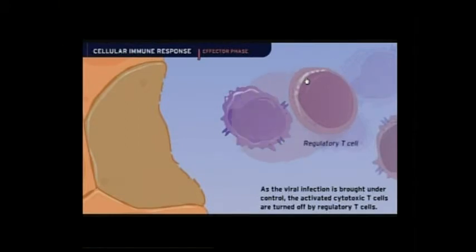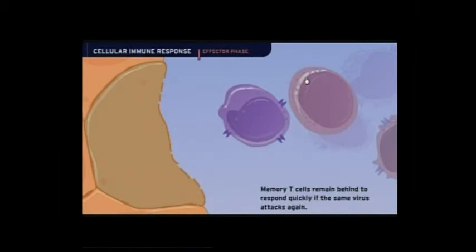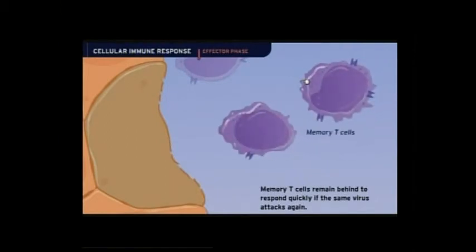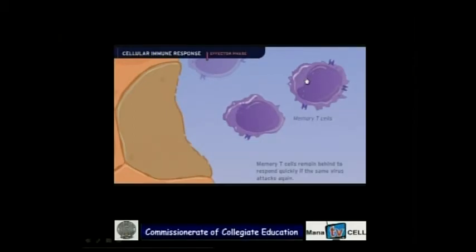In the meanwhile, after removing these infected cells, the regulatory T cells will come and inactivate the cytotoxic T cells, and in that process it also forms some memory T cells, memory cytotoxic T cells. These cells remain calm until the second immune response. In the second immune response, when the same antigen is exposed, they rapidly convert into cytotoxic cells and remove that particular infected cell.